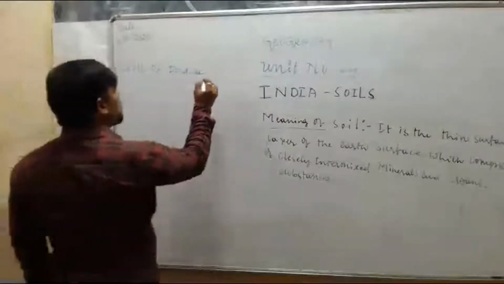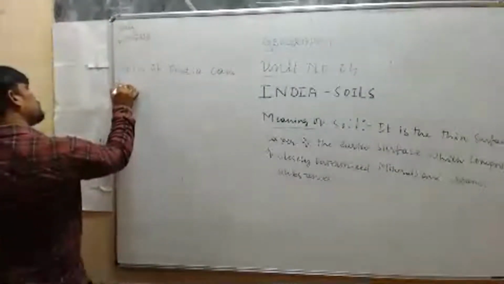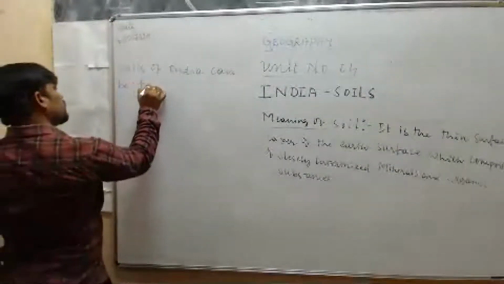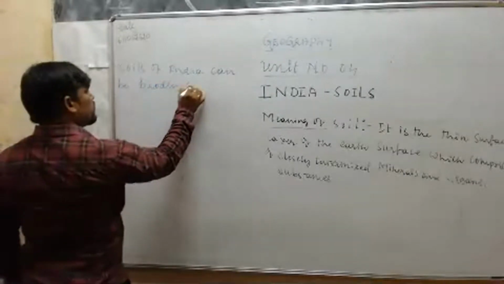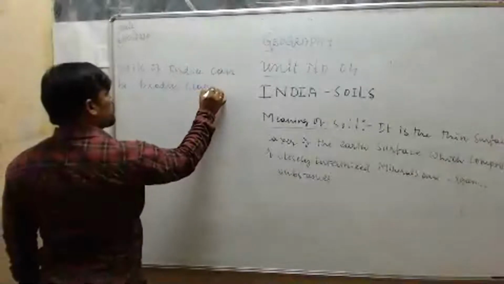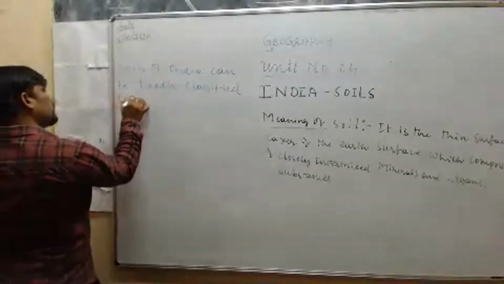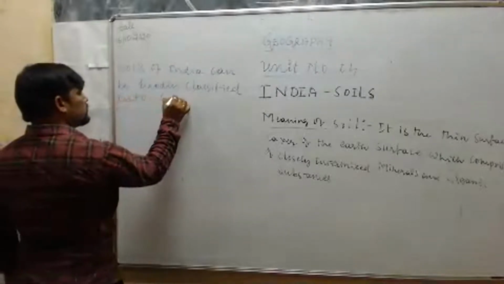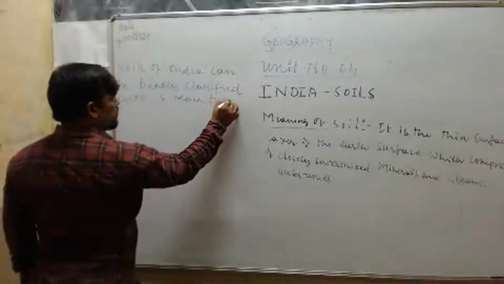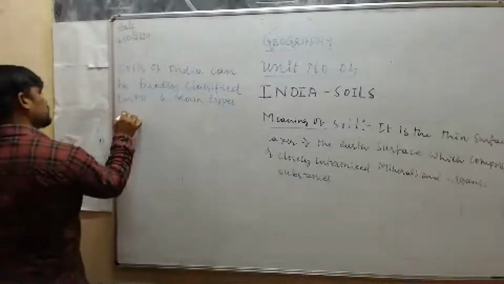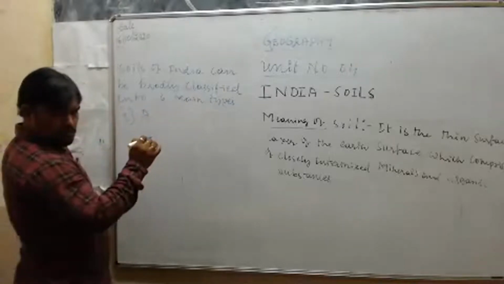Soils of India can be broadly classified into six main types. First one, alluvial soil.